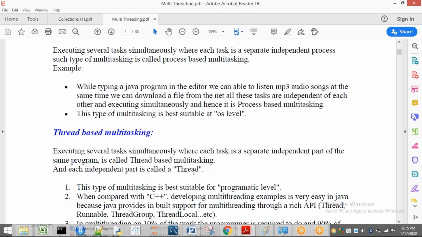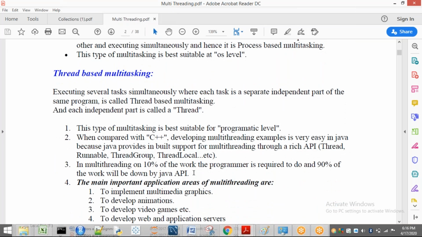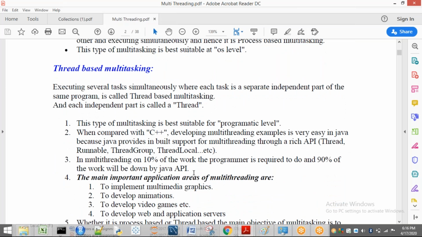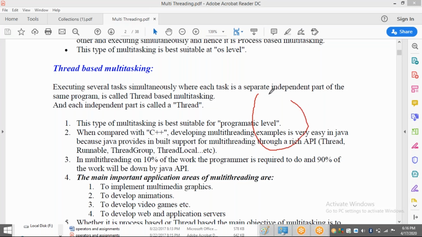Now I'm going to talk about thread-based multitasking. When you go for thread-based, it is best suited for the programmatic level, that means our Java. In Java, we are going to use the concept of threads. A thread executes a sub process. Here I have to explain some more points about multi-threading. After dividing a subtask, for example, I'm going to show you by drawing. Now see, for example, I have 1 minute.